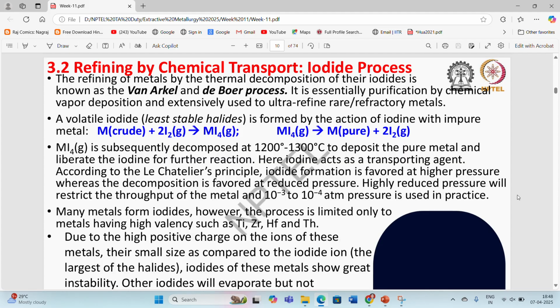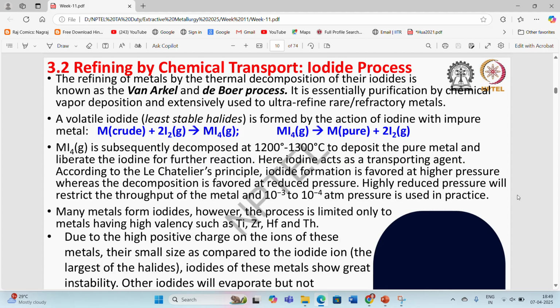And then we are going to decompose this metal iodide gas in a different chamber to regain the pure metal and the iodine gas, which can be reused for making the metal iodide. So, the gaseous metal iodide is subsequently decomposed at a temperature of around 1200 or 1300 degrees Celsius to deposit the pure metal and liberate the iodine for further reactions. Here, iodine acts as a transporting agent.